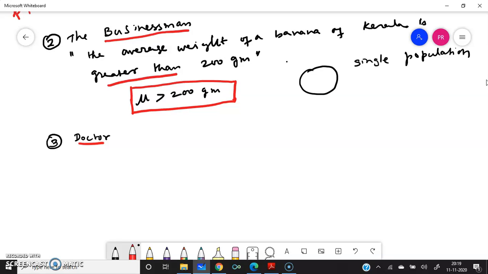The doctor is claiming that the new medicine, this is the hypothesis, this is the statement, the claim, the assumption, what you can say.